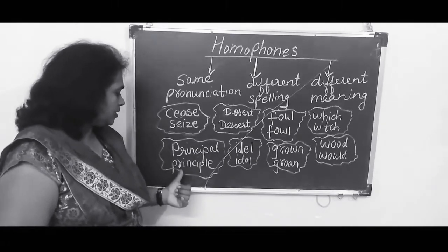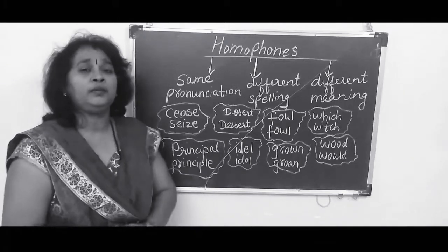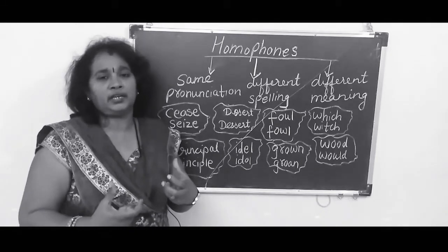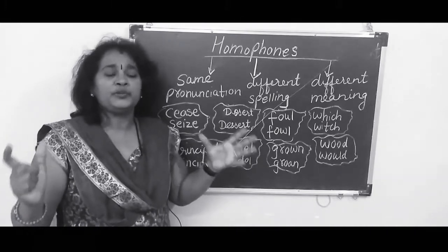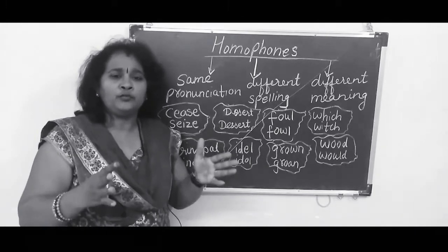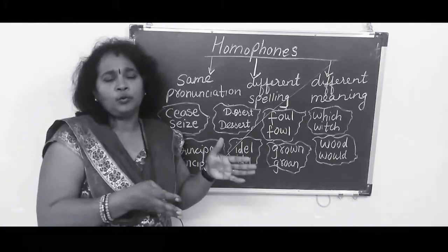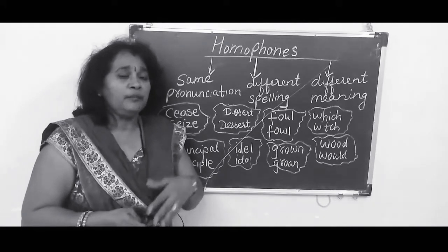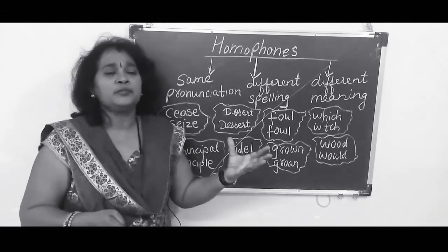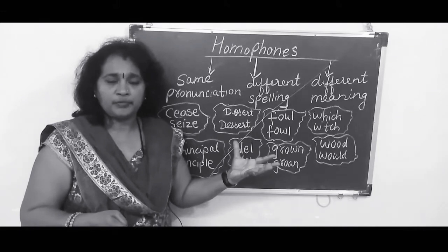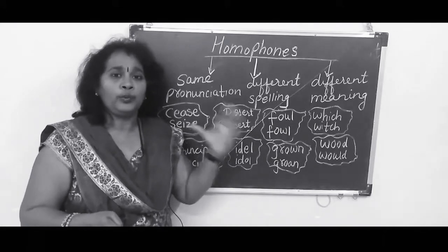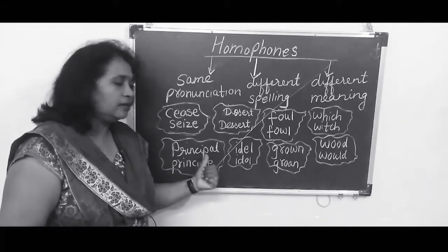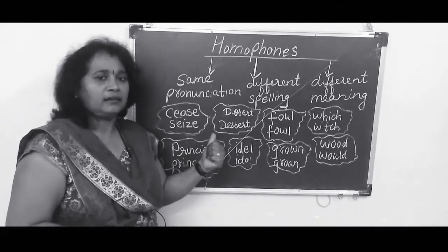P-R-I-N-C-I-P-A-L. And what is this P-R-I-N-C-I-P-L-E? Principle. सबके अपने अपने एक principles होते हैं. They don't want to leave those principles. Some are very truthful. Some don't want to go the wrong way. They are not corrupted people. So what will they say at that time? मेरे अपने principles हैं और इन principles को मैं नहीं छोड़ सकता. I cannot go the wrong way. These are those principles, P-L-E, and here it is P-A-L.